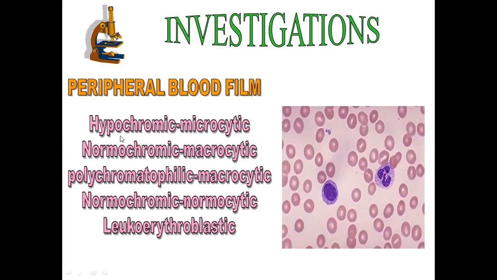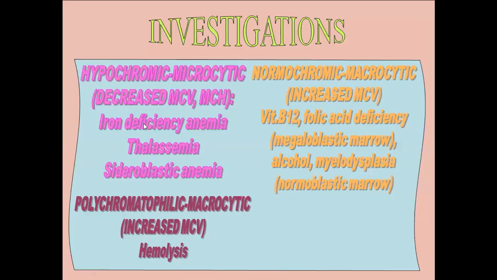These are hypochromic microcytic anemia, normochromic macrocytic anemia, polychromatophilic macrocytic anemia, normochromic normocytic anemia, and leukoerythroblastic anemia. We will discuss these one by one and their etiology.